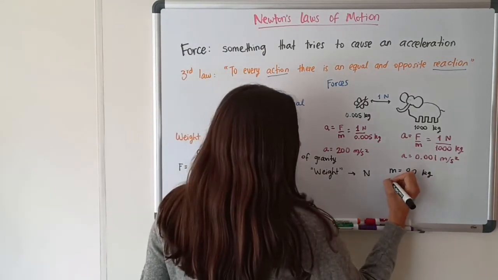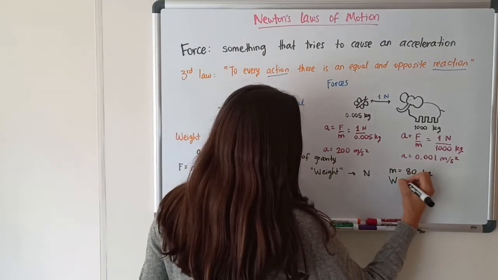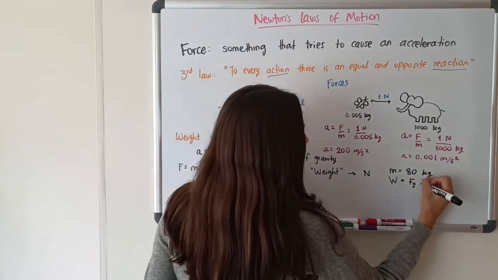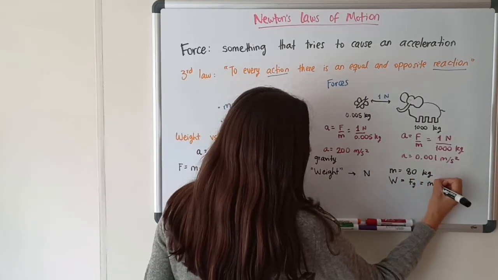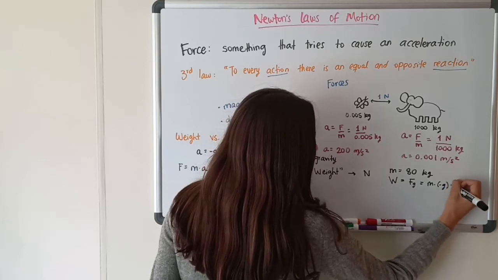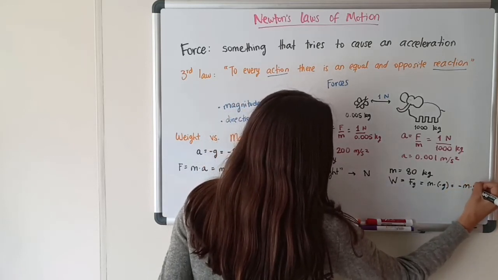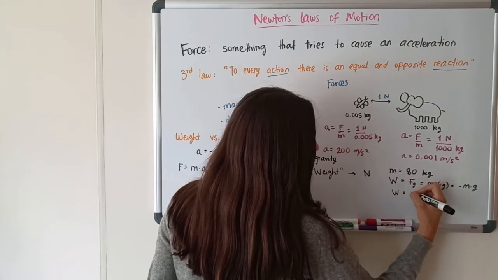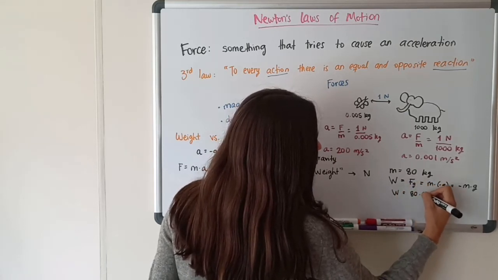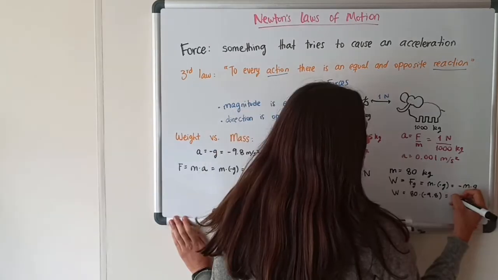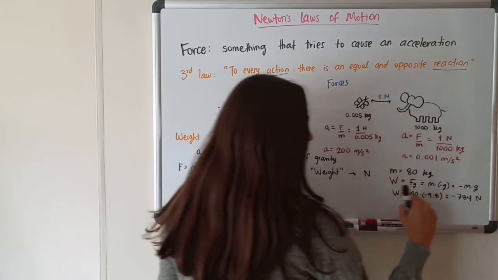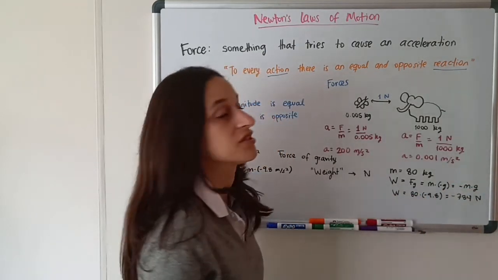So the weight of the man, which we can call W or we can call Fg for force of gravity, is going to be equal to his mass times negative g, or negative m times g. So his weight on Earth is equal to 80 times negative 9.8, which is equal to negative 784 newtons. So remember, unit of weight is newtons.